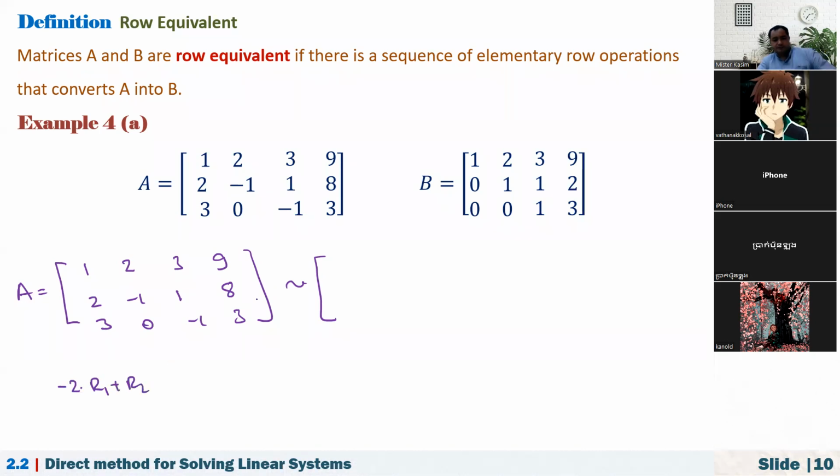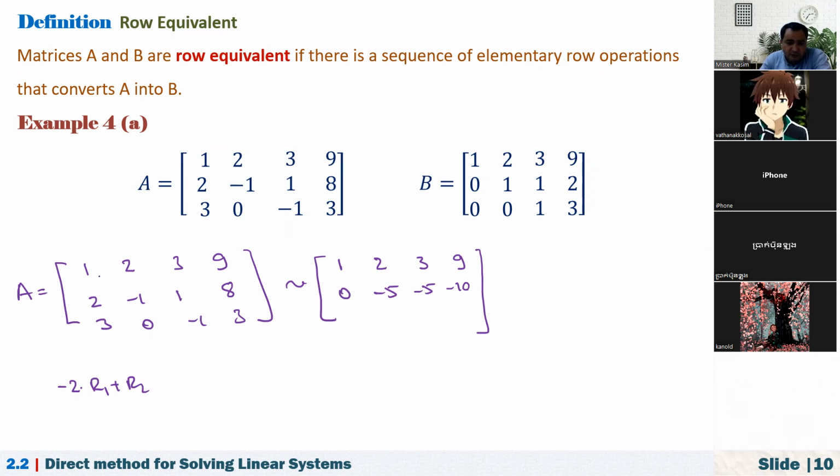If you do so here, we have 1, 2, 3, and 9. Multiplied by -2: -2 plus 2 is 0, -4 plus -1 is -5, -6 plus 1 is -5, -18 plus 8 is -10. And the third one, 3, right?